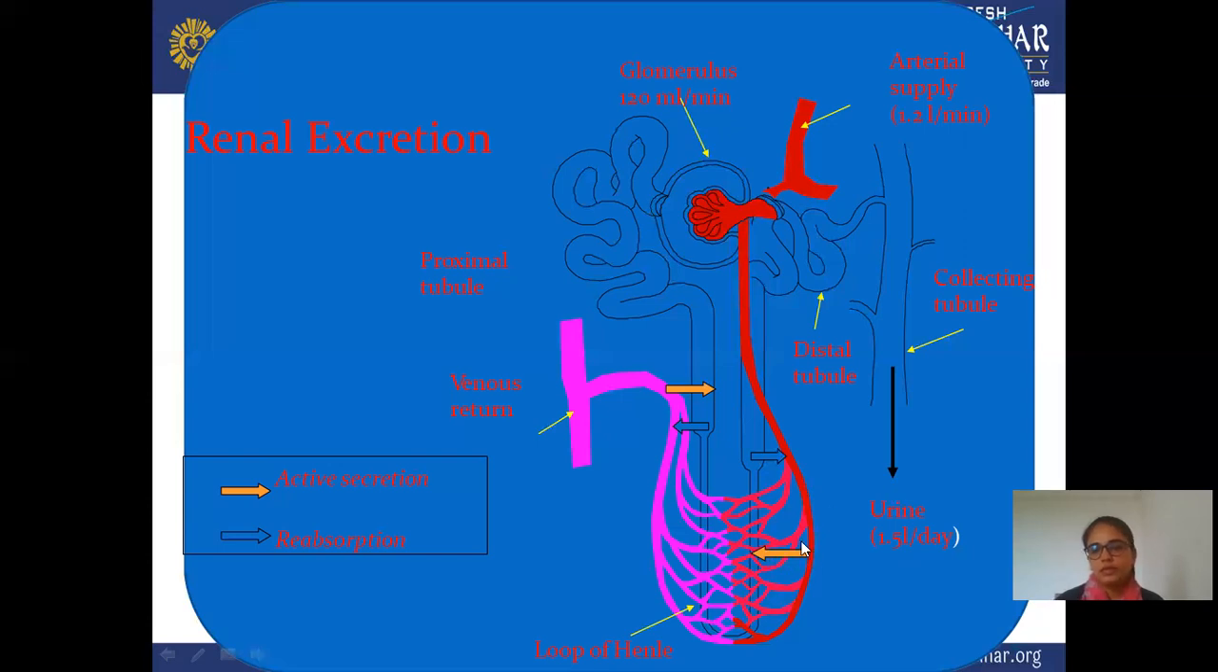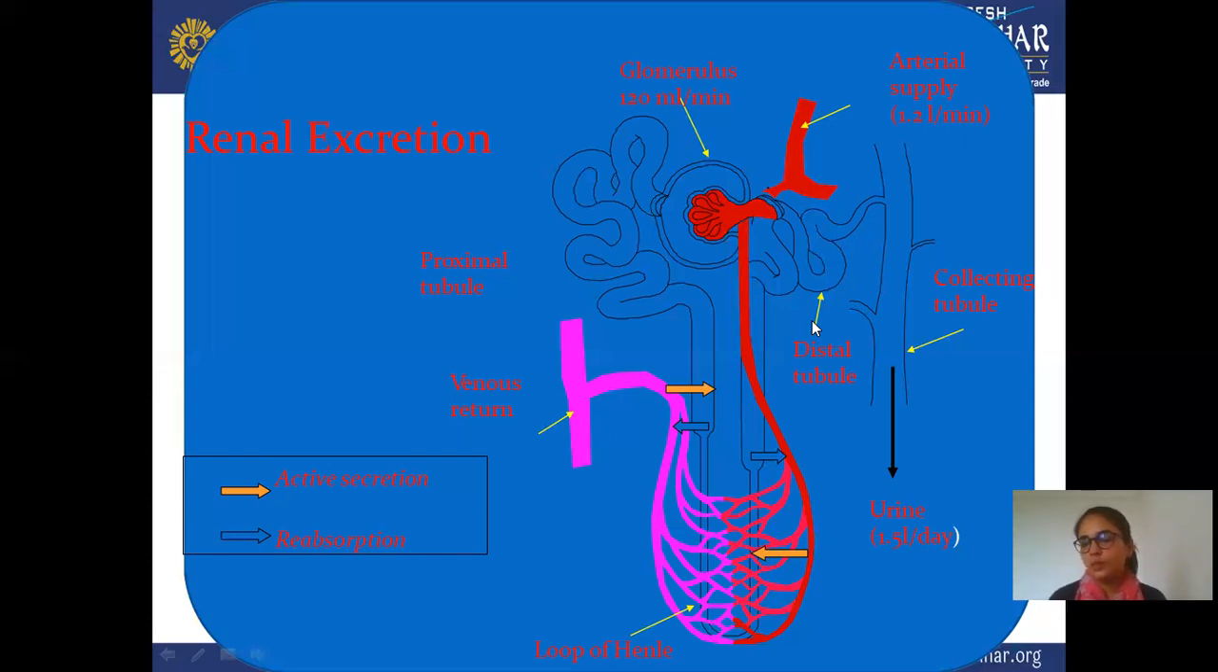And in this loop of Henle, active secretion takes place in this part. This is the active secretion process, and this part is responsible for reabsorption. In this part, reabsorption of your drug takes place, so there are fewer chances of excretion of the drug from your body, because reabsorption takes place here. And in this part, active secretion again takes place, and the remaining is your proximal tubule part and venous return part. And this is your distal tubule, meaning through renal excretion, or kidney, normal excretion of urine is 1.5 liter per day.